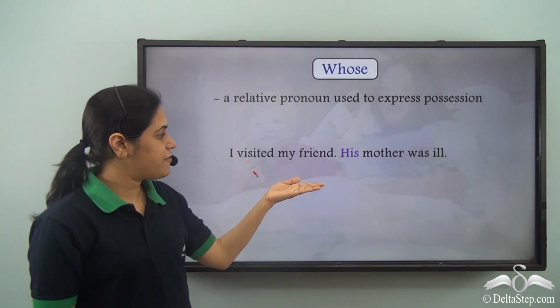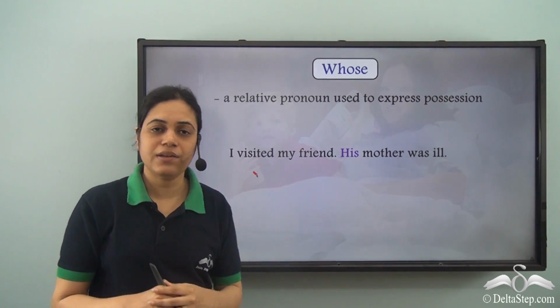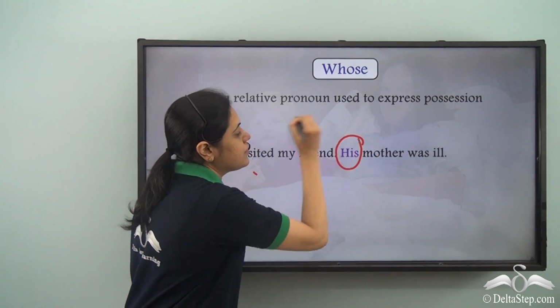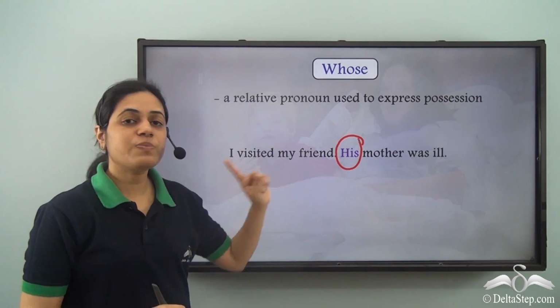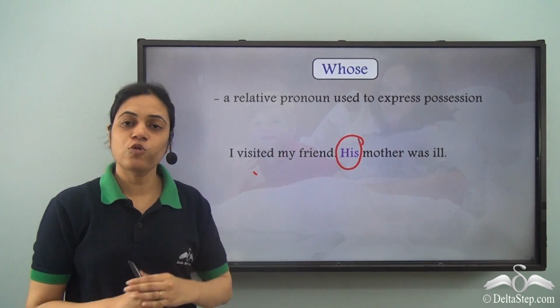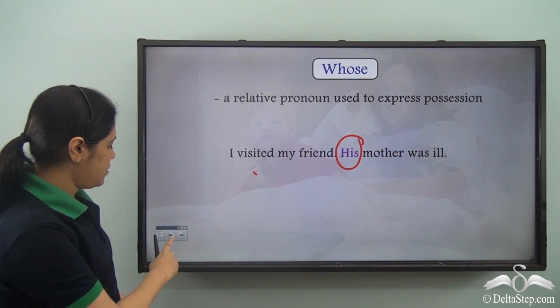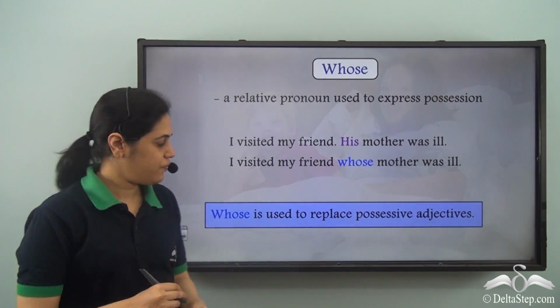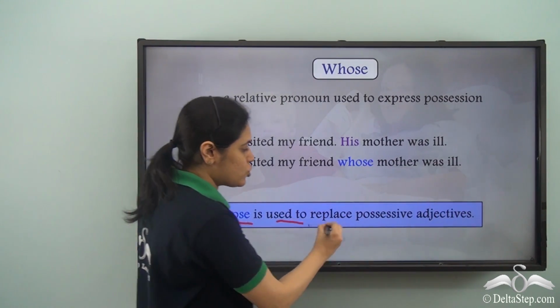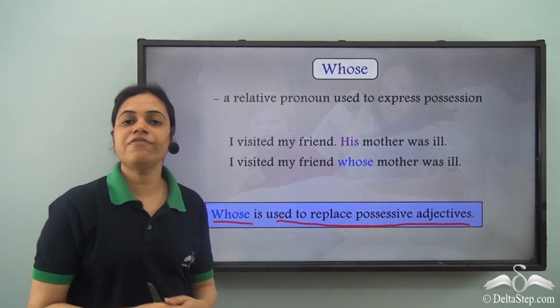I visited my friend, his mother was ill. So once again, his is a possessive adjective. Now it shows possession. So I can use whose over here. I visited my friend whose mother was ill. So whose is used to replace possessive adjectives.